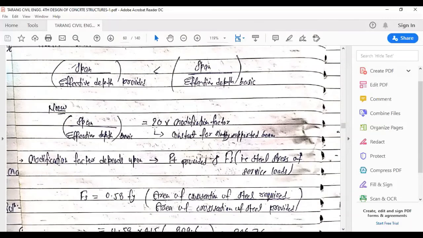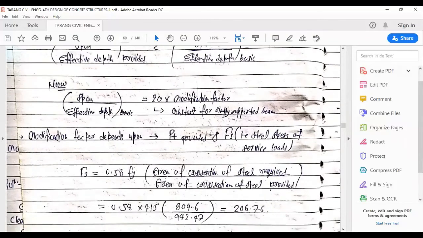The value of 20 is a constant for a simply supported beam, as you can see on the screen. And MF is the modification factor. Modification factor depends upon the percentage of steel provided and FS, which is the steel stress at service loads.